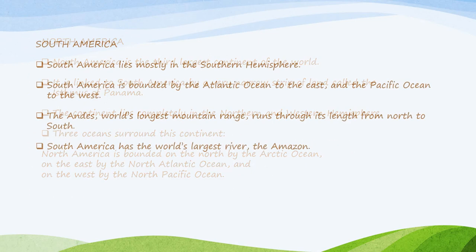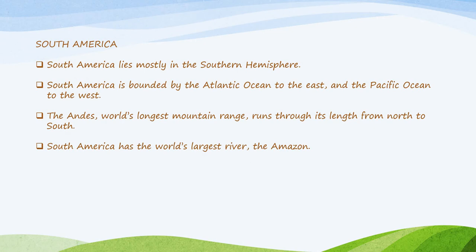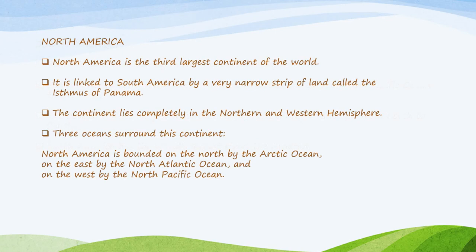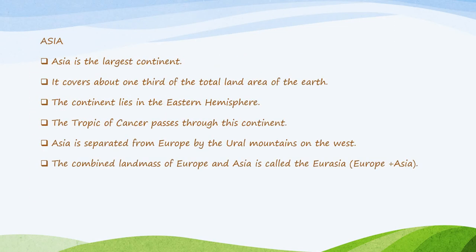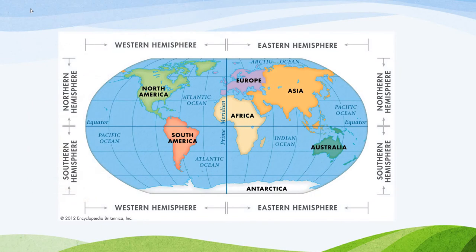Okay, now we will go to South America. South America lies mostly in southern hemisphere, as you saw in the diagram already. South America is bounded by Atlantic Ocean to the east, Pacific Ocean to the west. The Andes, world's longest mountain range, runs through its length from north to south, and South America has world's largest river, the Amazon. You might have heard of Brazil. Brazil lies in South America. So here you can see South America, right? And most of it lies in the southern hemisphere, and here on the west you can see Pacific Ocean, on the east you can see Atlantic Ocean.